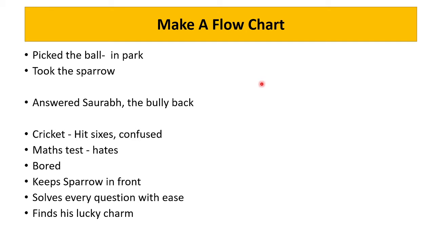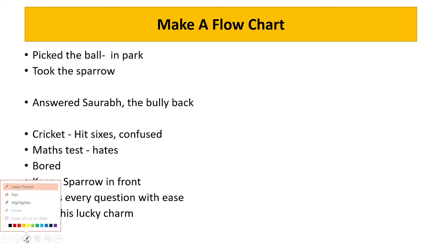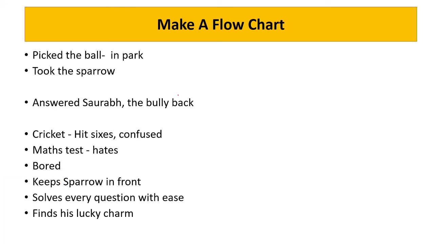So this is one way. You can make a flow chart. Now, how to make a flow chart? In the beginning line, it's given that the boy was in the park, and he sees a sparrow there. So he picked the ball. Now you are beginning that the boy was in the park. When he picked the ball, that means the boy was playing. You have to jot down in simple words how your storyline is going to work out. So: pick the ball in the park. Then next, there was a sparrow, the sparrow did not fly, so the boy took the sparrow. This is your next line of action.